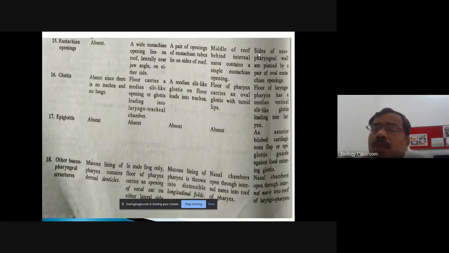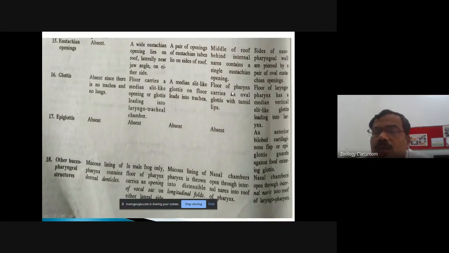While in the mammals, in rabbit, sides of the nasopharyngeal wall are pierced by the pair of oval eustachian openings. Okay. Now come to the glottis. So glottis is the opening which further leads into the trachea and further into the lung. So the glottis is absent in the fishes. In amphibian, the floor carries a median slit-like opening, which is called as the glottis, leading into the laryngotracheal chamber. Then in the reptile, it is also median slit-like, which leads into the trachea.